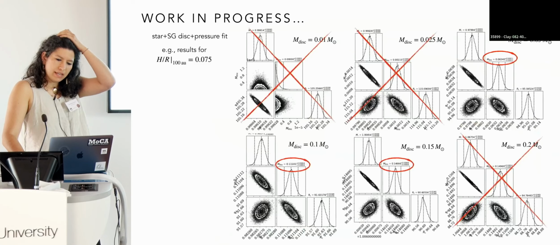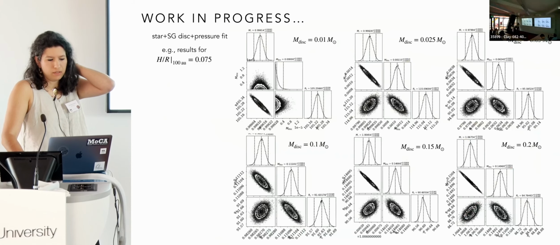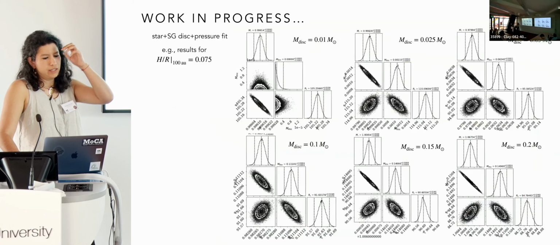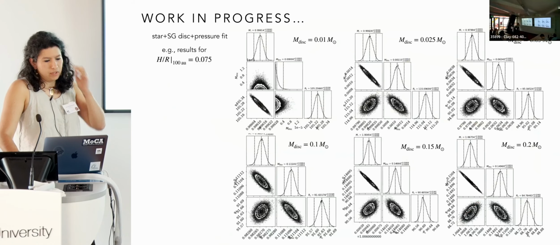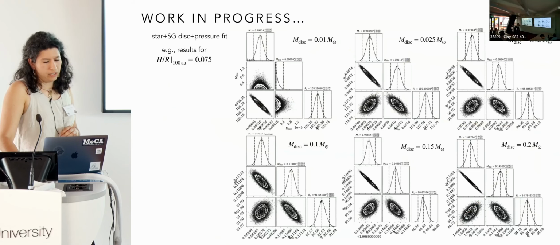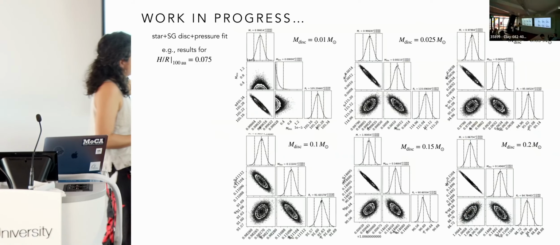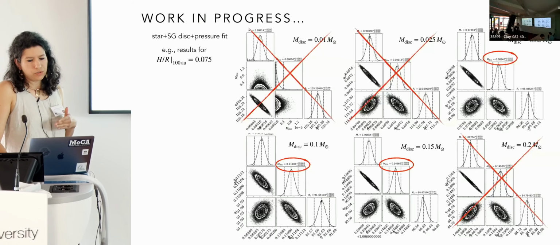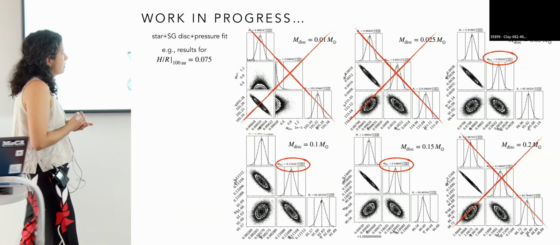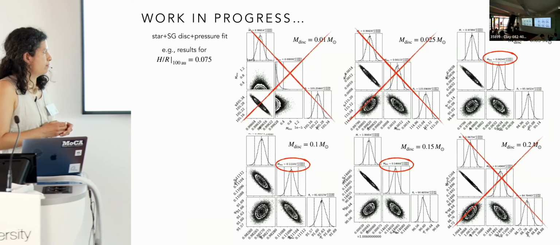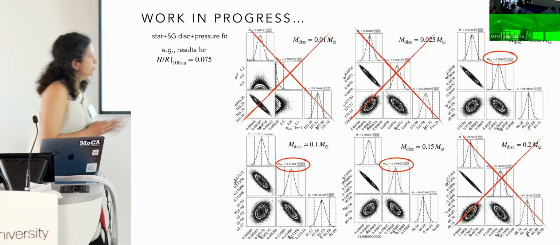This is for the 13CO non-cooling case. Here we are considering a model with the star, the self-gravitating disk, and the pressure gradient. We have done this for all the disk masses that we have, and we can recover our disk mass for the 0.05, 0.1, and 0.15 solar mass cases.